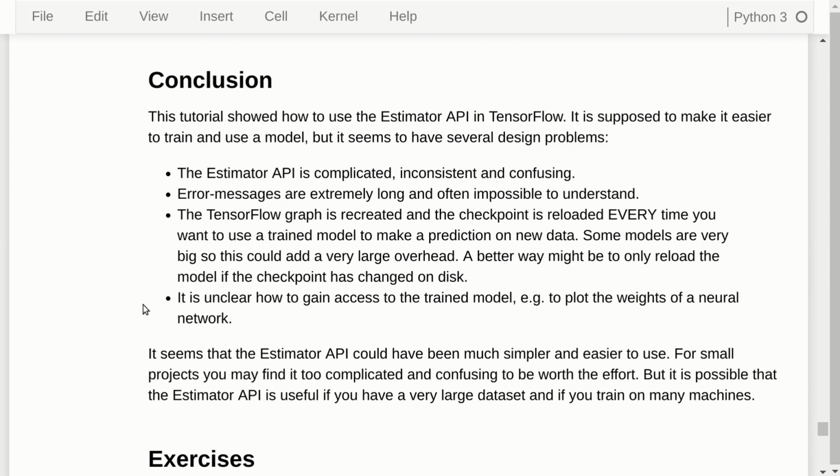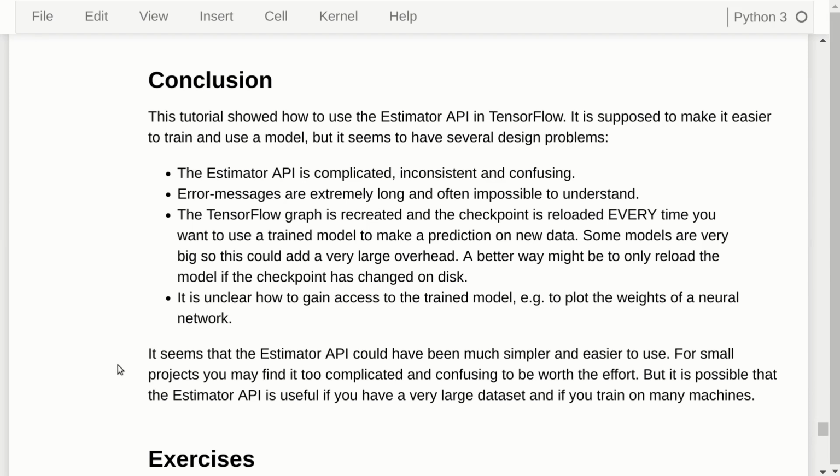Furthermore, it is unclear how to gain access to the trained model. I think you can probably load the graph from disk, load the checkpoint from disk, and then use some of the code from some of the previous tutorials to do that. It's an exercise. You can try and figure out how to do this, but this would probably be a lot easier if the estimator didn't throw the graph away every time it had been used, but it just kept it in memory. Then we could gain access to it more easily.